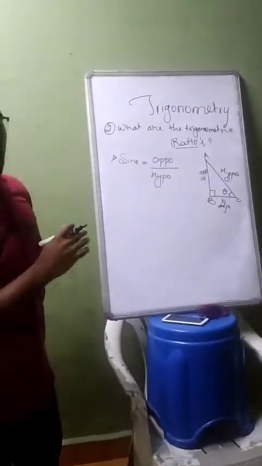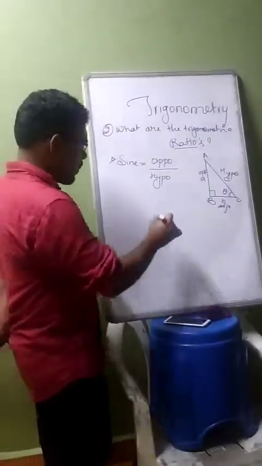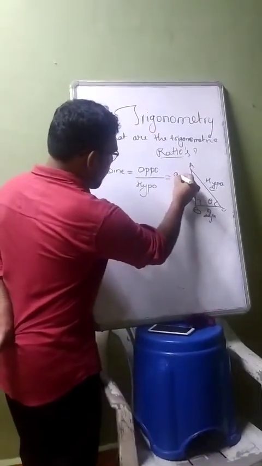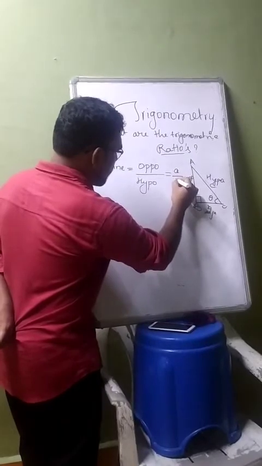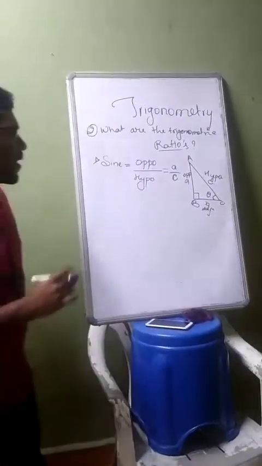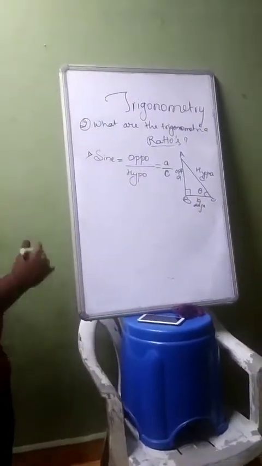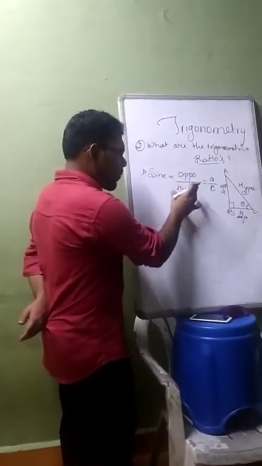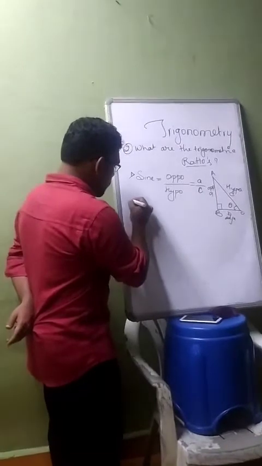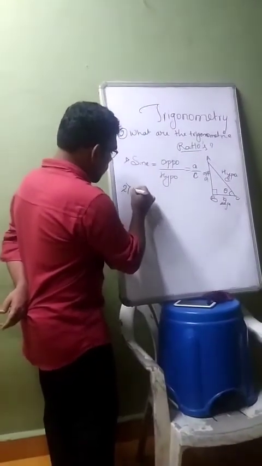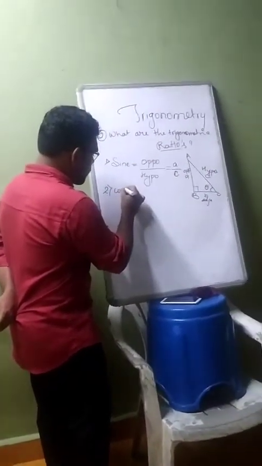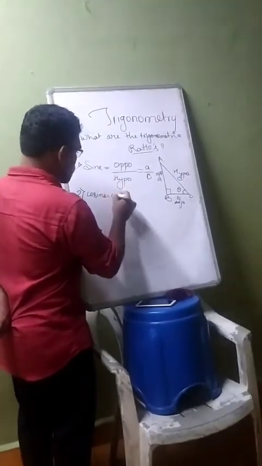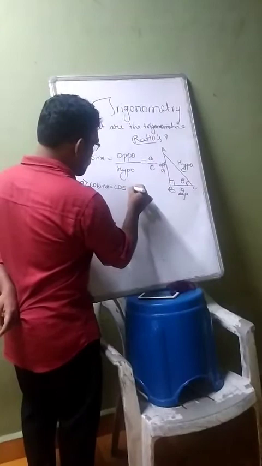I am writing in short because the board is very small. Which is equal to A by C. This is the first ratio. Understand? Opposite upon hypotenuse. Second, cosine, which we write as cos.